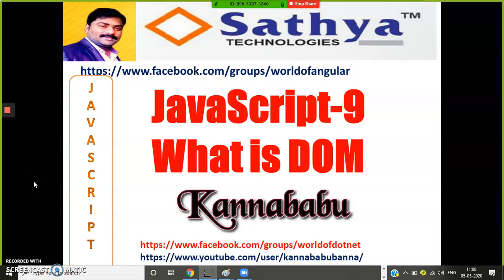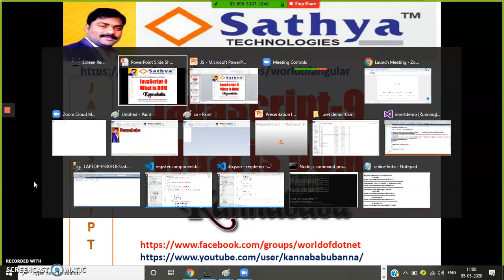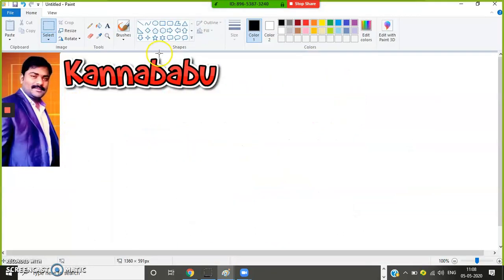In the last session we discussed some basic programs in JavaScript and dialog boxes in JavaScript: the alert box, confirm box, and prompt box. So today we'll discuss what the DOM is. DOM is very powerful in JavaScript. Document Object Model. Is it clear?